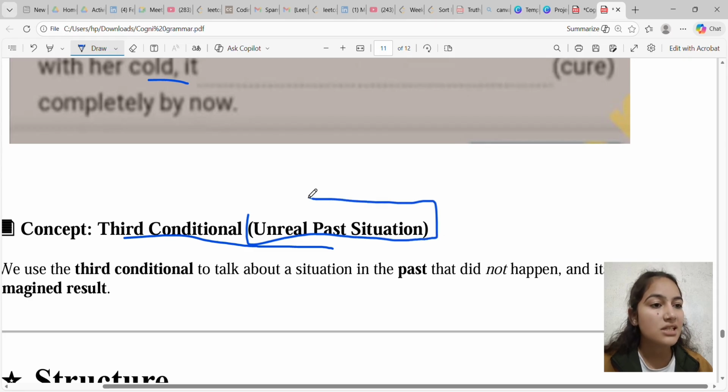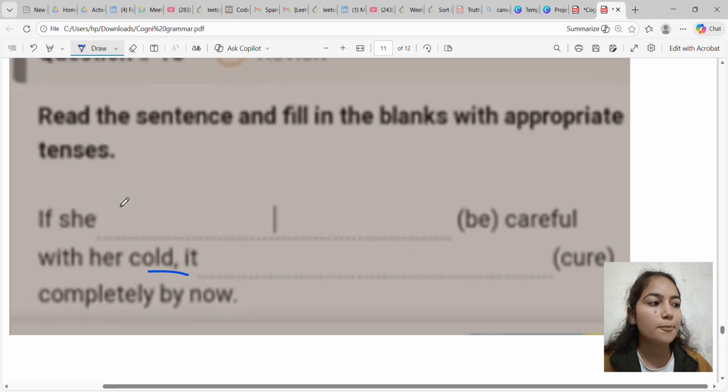Question is, if she blank careful with her cold, it blank completely by now. Okay, so the concept is the third conditional. The concept used for this type of question is called the third conditional. Why?